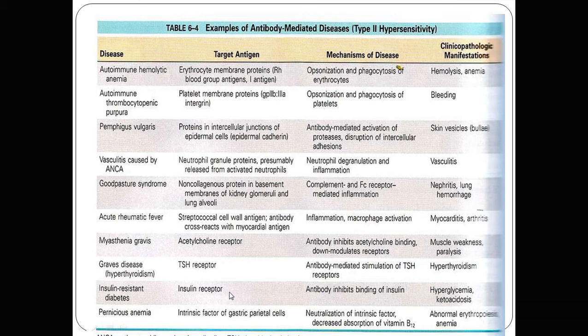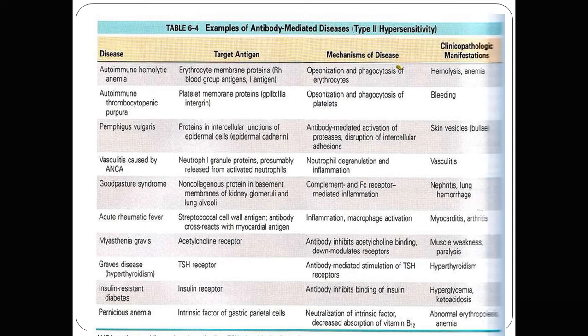Opsonization and phagocytosis occur in autoimmune hemolytic anemia and autoimmune thrombocytopenic purpura. Complement and Fc receptor mediated inflammation occurs in Goodpasture syndrome. In Goodpasture syndrome, there is a non-collagenous protein in the basement membrane of the kidney glomeruli and lung alveoli, so the disease involves lung plus kidney.